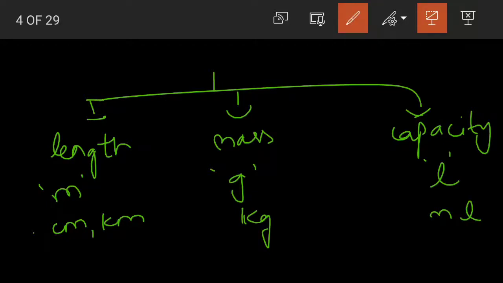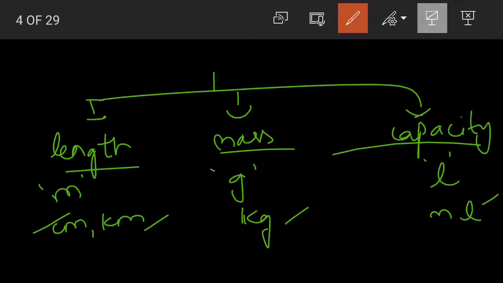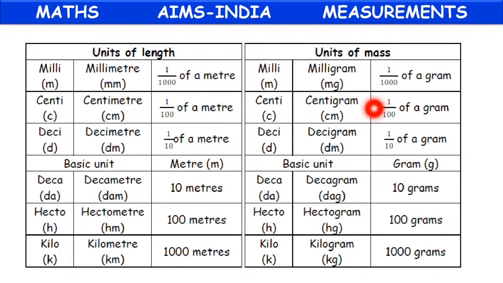Yes, now apart from these, here centimeters are for shorter and kilometers for longer distances, kilograms for heavier masses and milliliters for smaller capacities. Now not only these, even apart from these we have many other units of measurement for length, mass and capacity. That is what we are going to learn in this chapter, measurements.